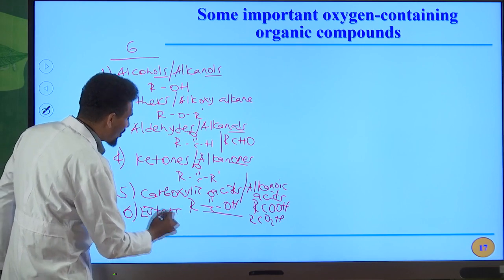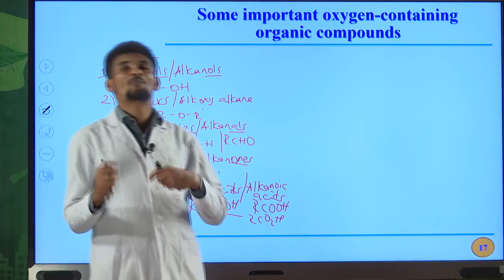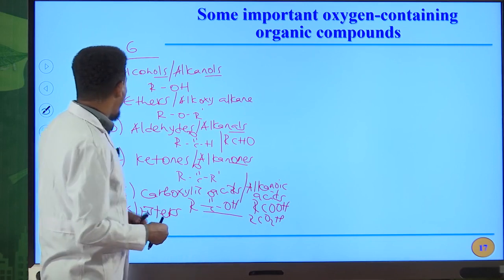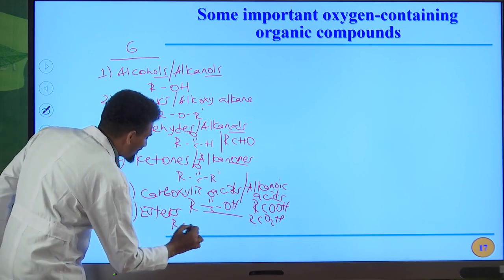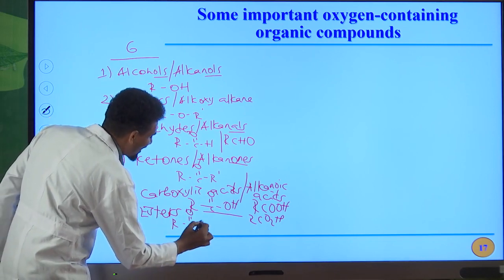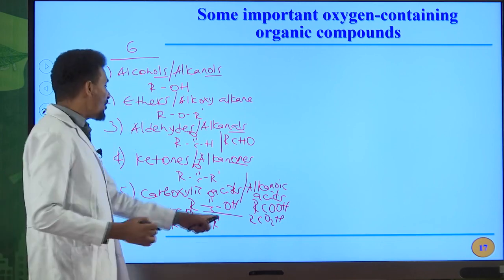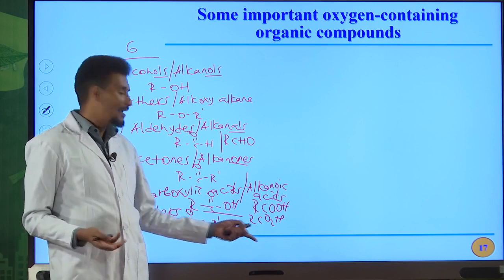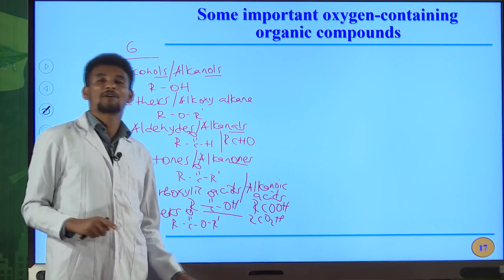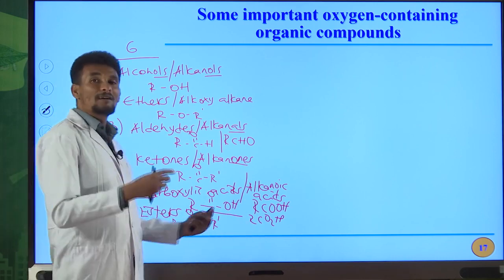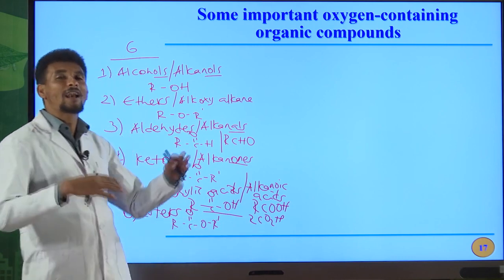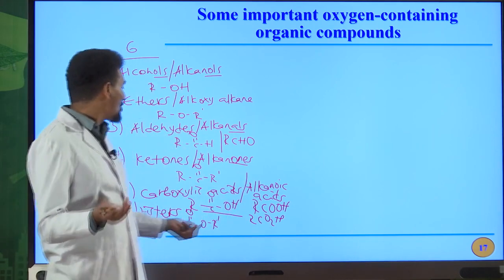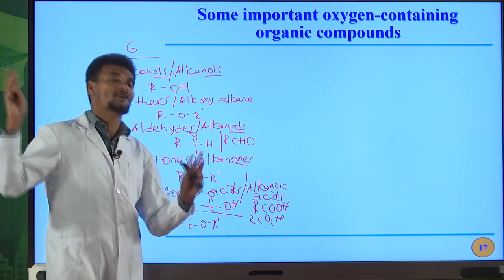Esters are also oxygen containing compounds of hydrocarbons. And the general formula for ester is almost similar with that of carboxylic acid, but here we have R prime, okay, but here it is hydrogen. Therefore, R prime can never be hydrogen atom, but R may be hydrogen atom or alkyl group or aryl group, or you can also say phenyl group, okay.